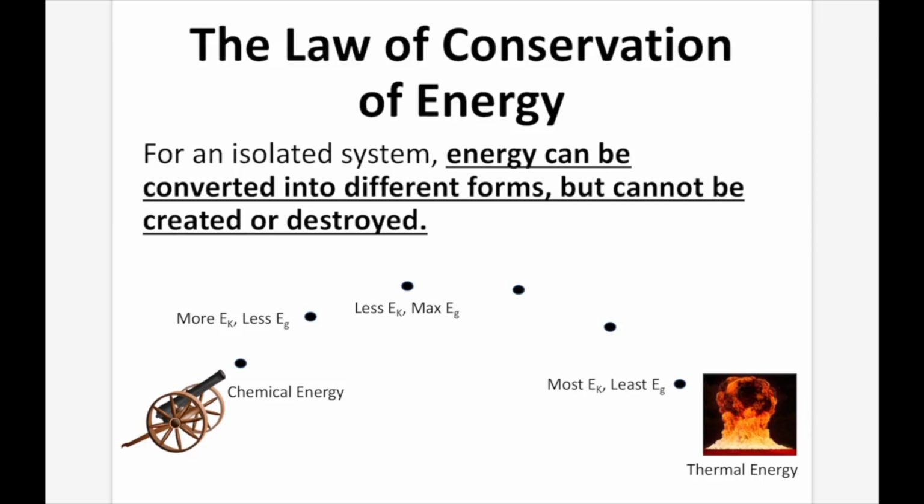So for instance, in this case here, we have chemical energy, chemical potential energy specifically inside the cannon. When that chemical potential energy releases the energy, it gives the cannonball kinetic and potential energy. When it reaches its max height, it's going to have less kinetic energy, more gravitational energy, and when it hits the ground, all that kinetic energy and potential energy is going to be converted into thermal energy, heat energy, as it hits the ground and releases its energy.